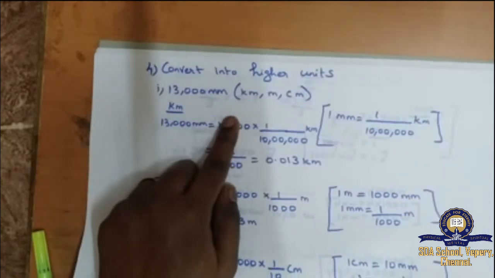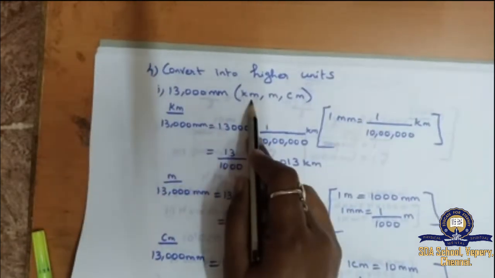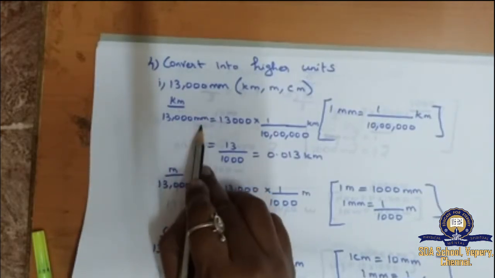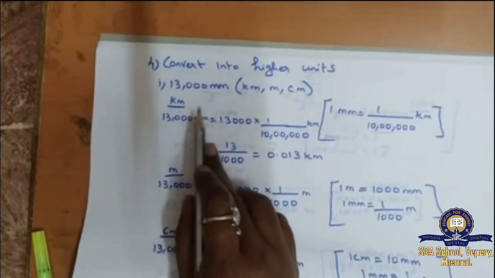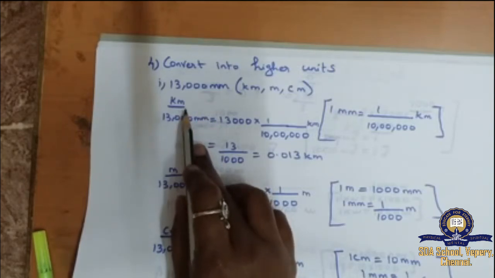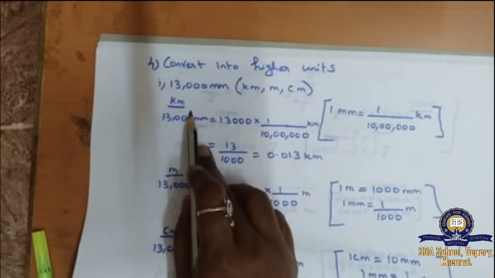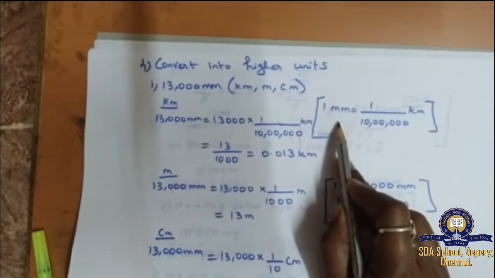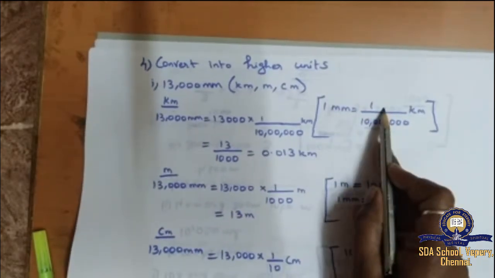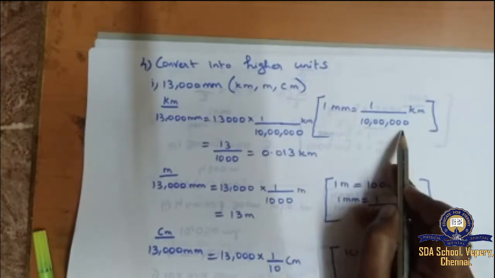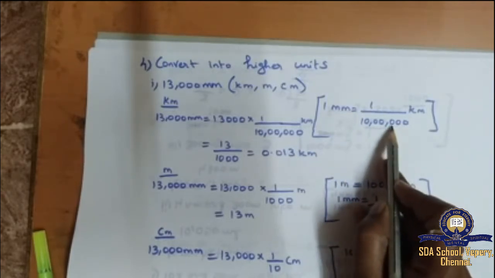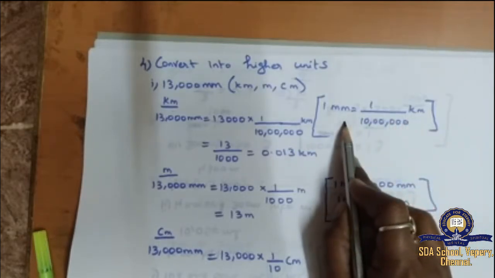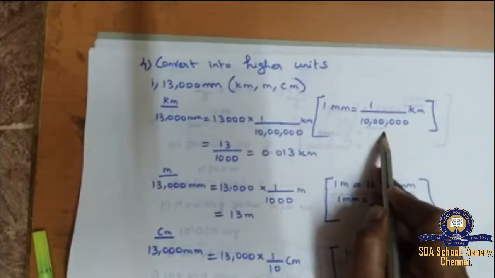13,000 millimeter. First, they are asking us to change into kilometer. So the question is 13,000 millimeter, and we have to change it into kilometer. For that, we need to check for 1 millimeter, how much is it in kilometer. 1 millimeter is equal to 1 divided by these many kilometers. That means 1, tens, 100, 1000, 10,000, lakh. 10 lakh kilometer. 1 millimeter is equal to 1 divided by 10 lakh kilometer.